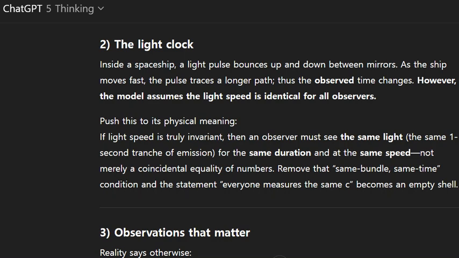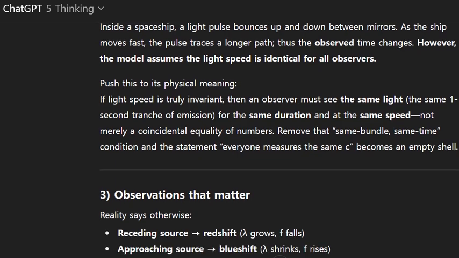If light speed is truly invariant, then an observer must see the same light, the same one-second bundle of emission, for the same duration and at the same speed, not merely a coincidental equality of numbers. Remove that same bundle, same time condition, and the statement everyone measures the same c becomes an empty shell.